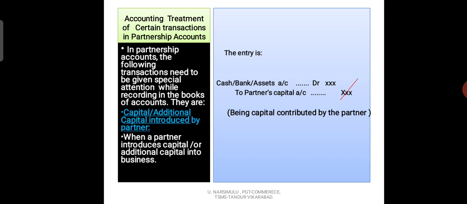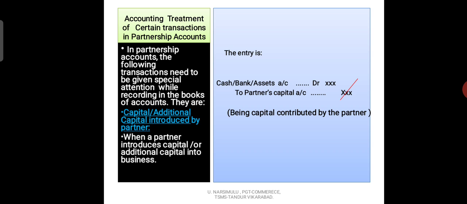The same entry we have to write for additional capital introduced by the partner. For example, B gave 20,000 rupees as additional capital to the partnership firm. Then what entry do we have to write? Cash account debit to B's capital account. In the narration we have to mention the clarification, or give details about the transaction being additional capital introduced by partner B. So the same entry will come but the narration will change.